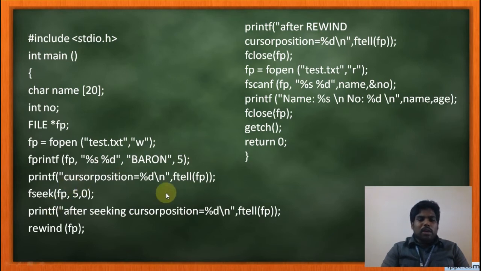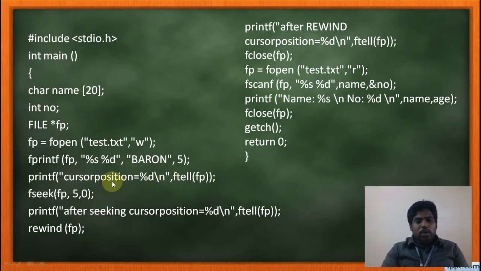Now, what's the use of ftell? ftell is used to tell the current position of the file pointer. Always the file pointer position is in the beginning of the file. After writing these 7 characters inside the file, the cursor is present at the 7th location.